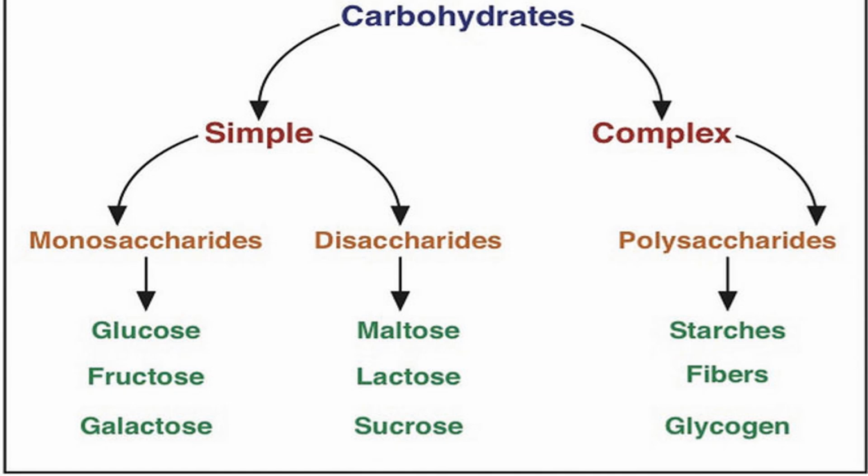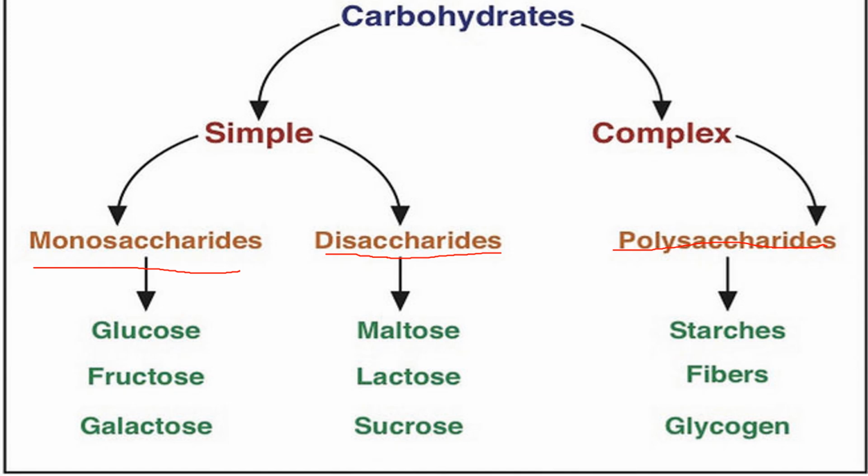Carbohydrates are classified into three groups. In this picture, you can see that carbohydrates, number one, monosaccharides, number two, disaccharides, and number three, polysaccharides. Mono means one: glucose, fructose, and galactose.